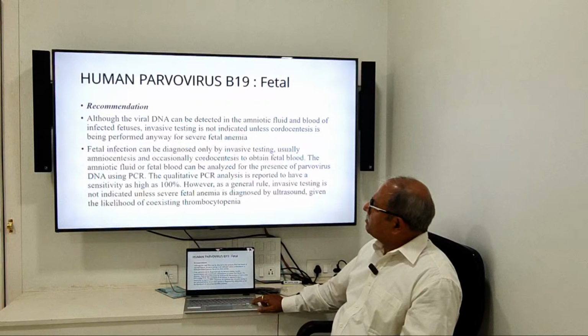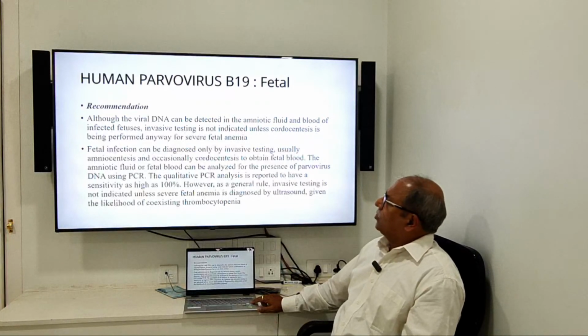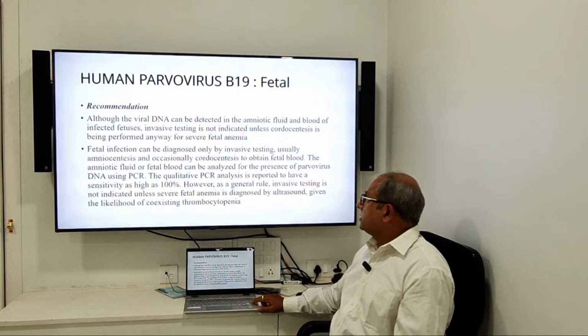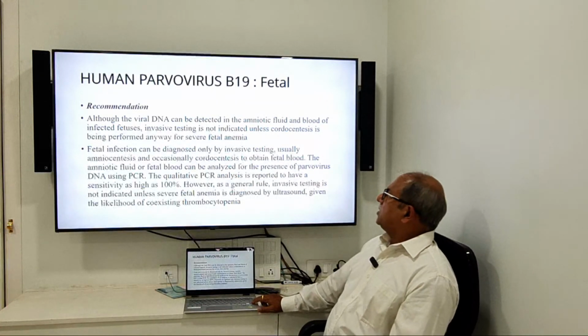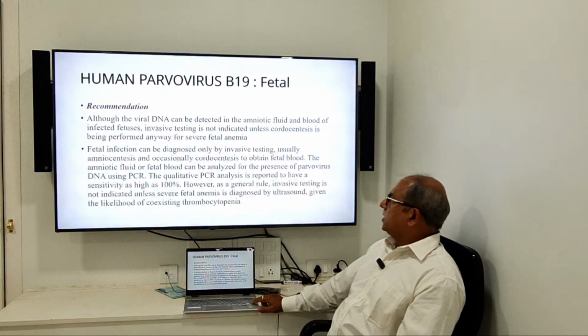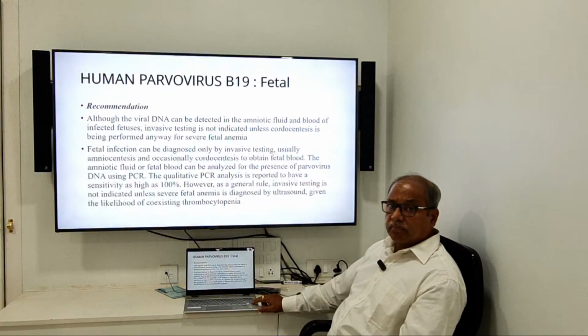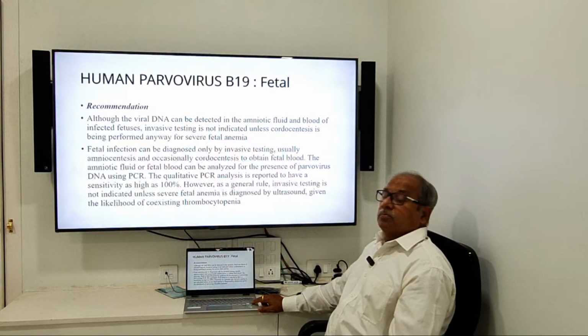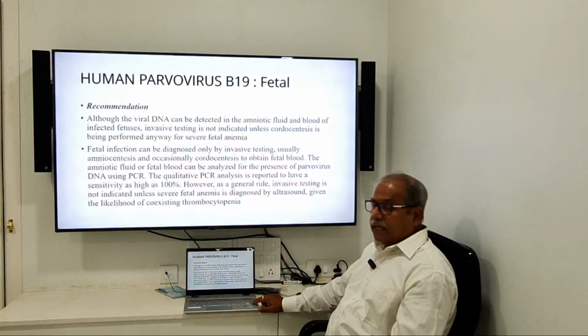अगेन इन फीटस, बच्चे में कैसे पता करेंगे? Although the viral DNA can be detected in amniotic fluid and blood of infected fetus, invasive testing is not indicated unless cordocentesis is performed anyway for severe fetal anemia. Here amniocentesis doesn't help. It is the cordocentesis which helps. आपको anemia देखना है. इसमें parvovirus में there is a fetal anemia.